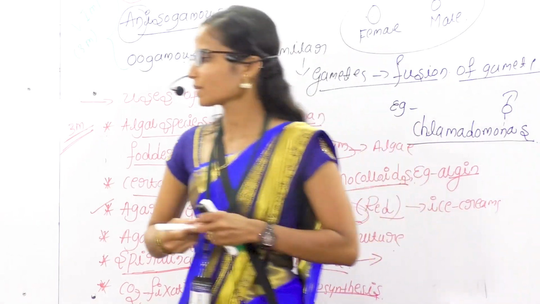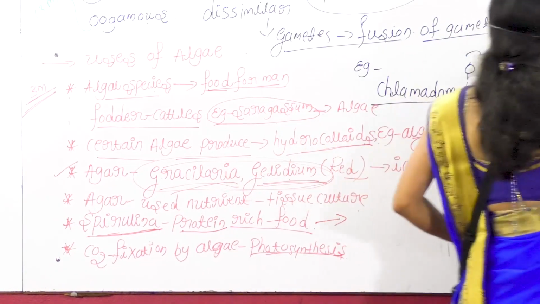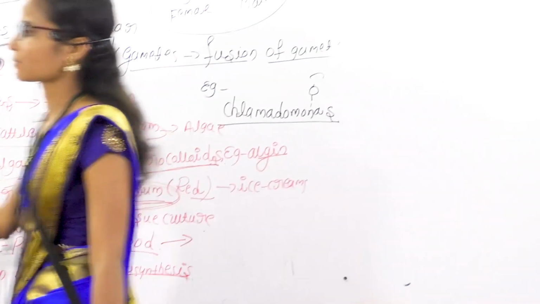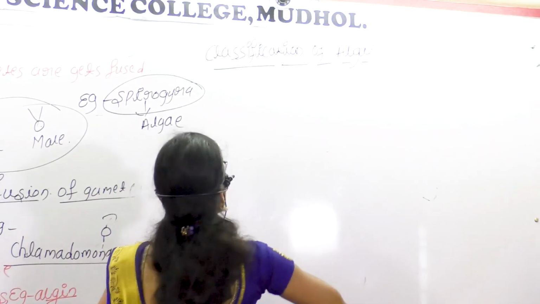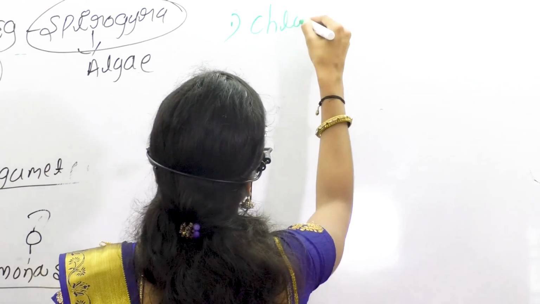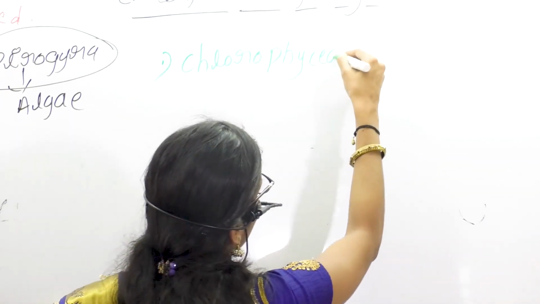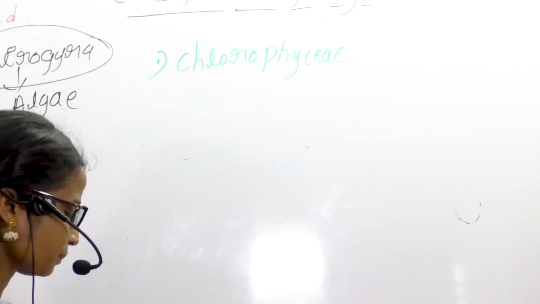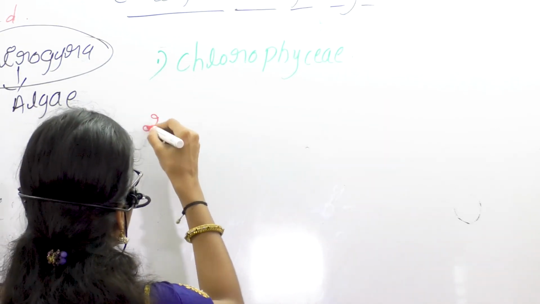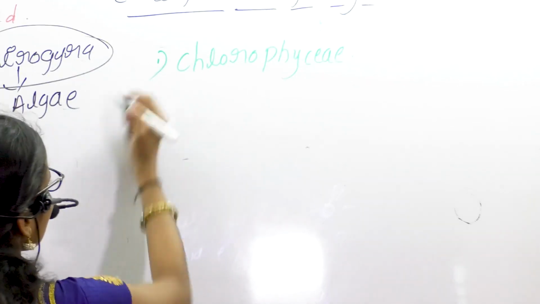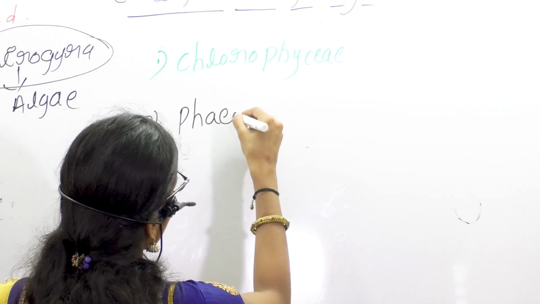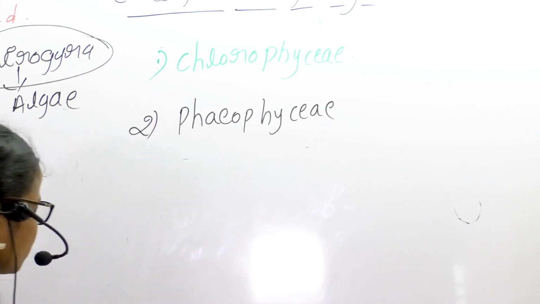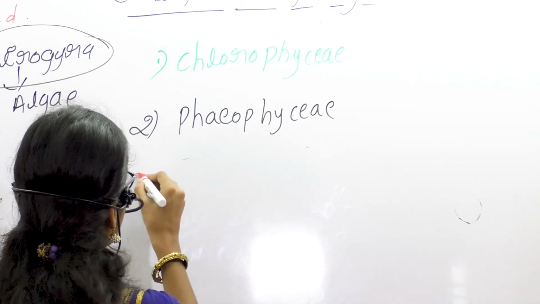Next is the classification of algae. Algae are classified mainly into three types. The first is Chlorophyceae, the second is Phaeophyceae, and the third is Rhodophyceae.